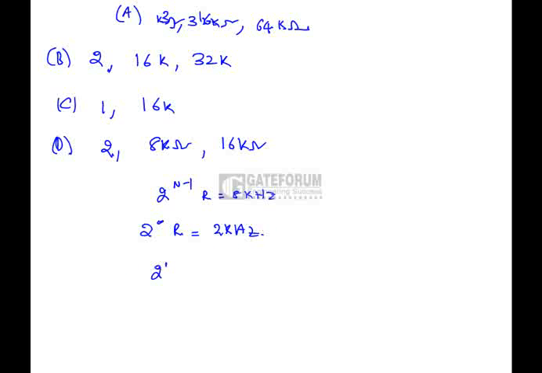Means 2 power n minus 1 is equal to 8, that is 2 cube. So n minus 1 is 3, n is equal to 4. If the bit length is increased by 2, then n dash is n plus 2. The number of additional resistors will be 2. Then the values would be 16k and 32k, hence option B is correct.